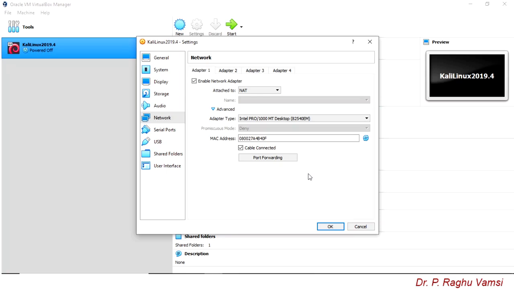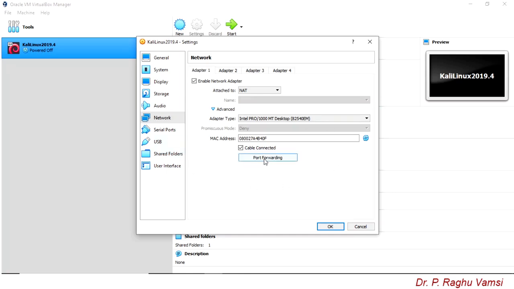For SSH to be accessed via the public network, this port has to be forwarded, so that only the requests coming to port 22 will be connected from the public network to the guest operating system installed on the virtual machine.